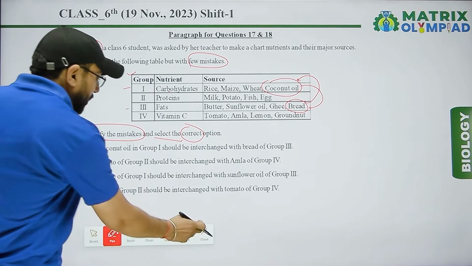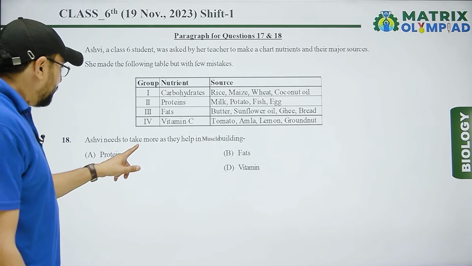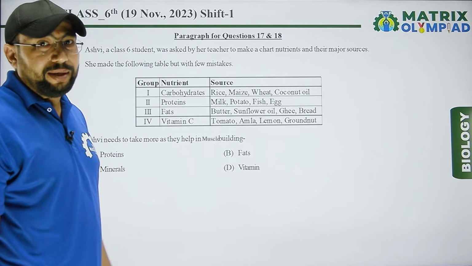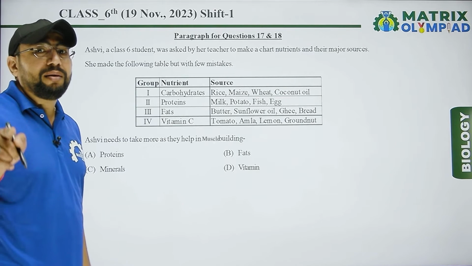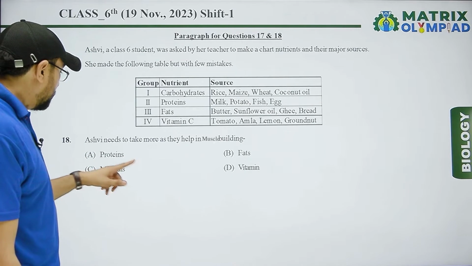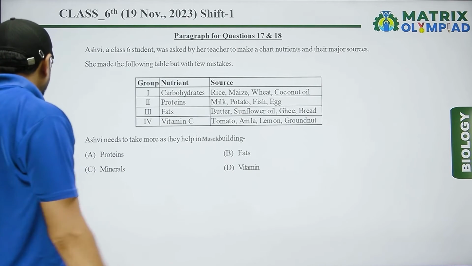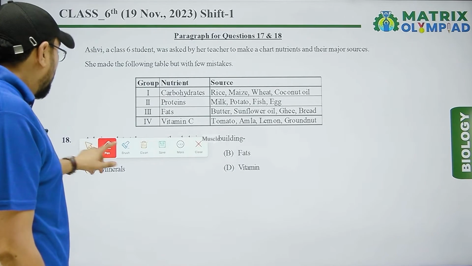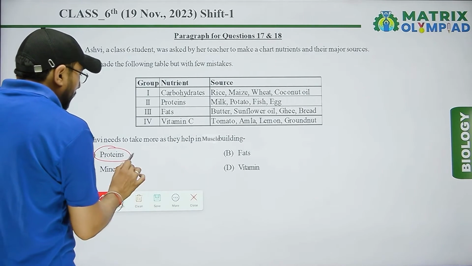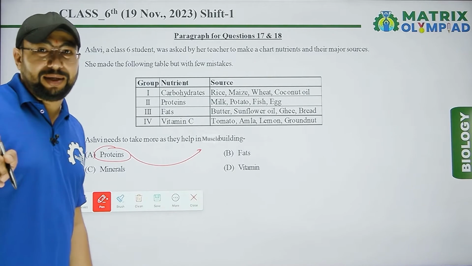Next question. Ashvi needs to take more of this, as it helps in muscle building. The options are protein, fat, minerals and vitamin. Our right answer for this statement according to the table: muscle building is related to protein. So the right option is option A.